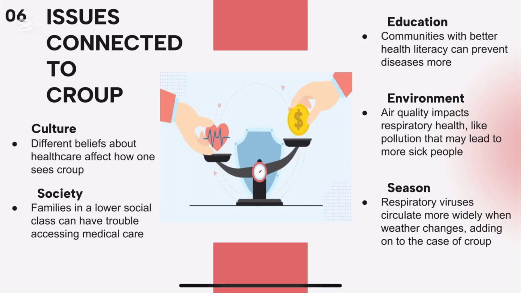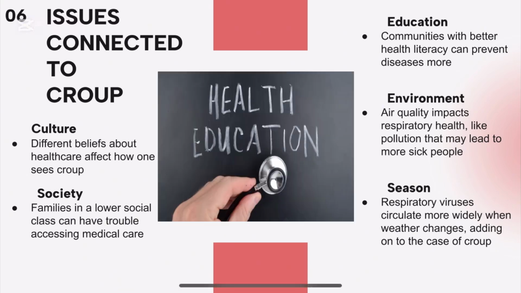Sociologically, families in lower socioeconomic situations may face barriers to receiving medical care, which, if not treated promptly, can be a complication. Education about the condition is also crucial. Communities who are able to gain information in order to maintain good health are more likely to recognize symptoms early and seek help, whereas those who don't easily have that access.